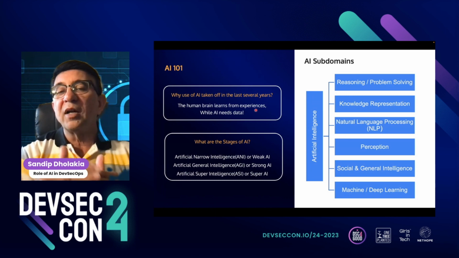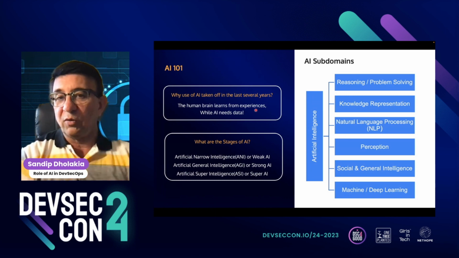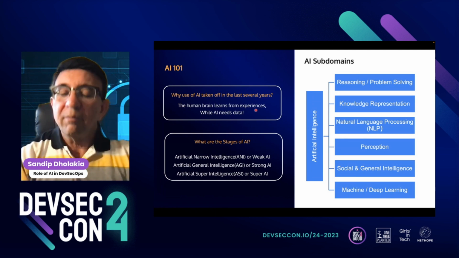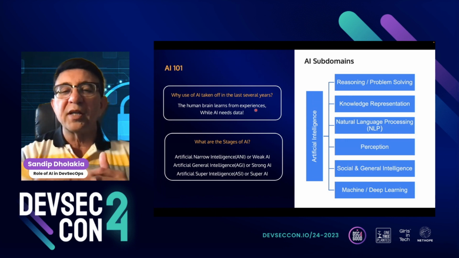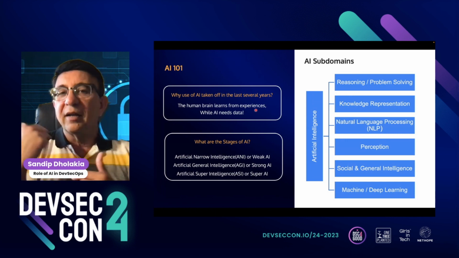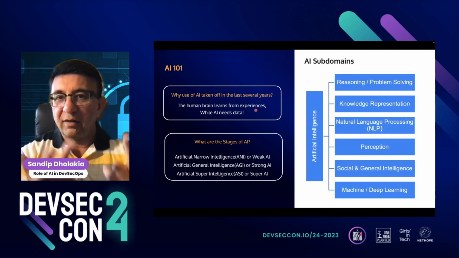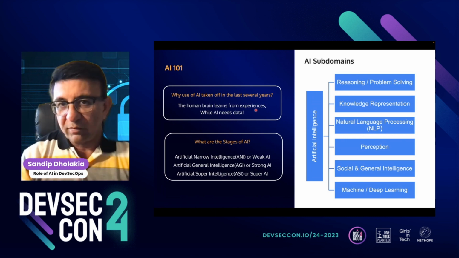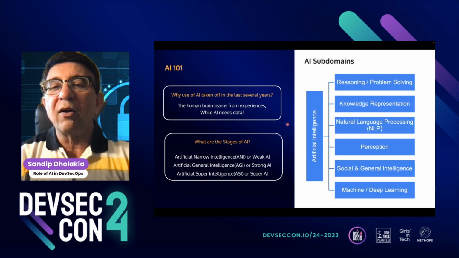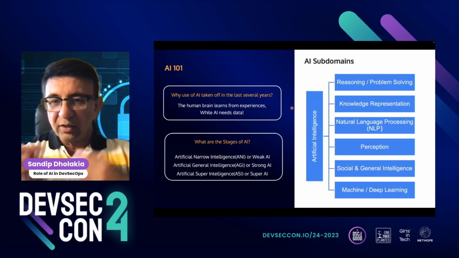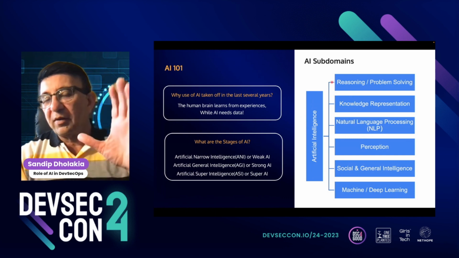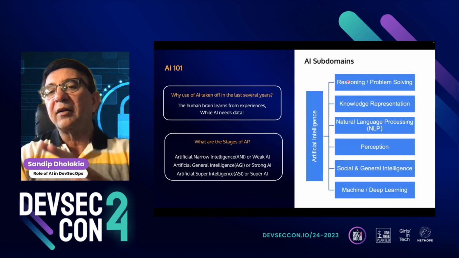And I'm sure it will gain even more speed once we have quantum computing available in the mainstream, but it will take some time. The point is, those two factors, the data and the horsepower, became available in the last 10 years. And that is why we are gaining more speed right now in deploying all these tools in every field, including DevSecOps. So I'll quickly recap here